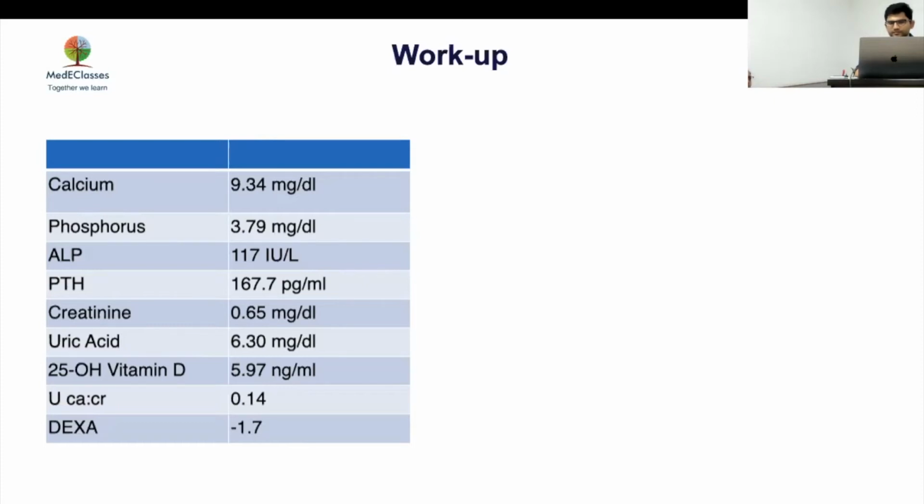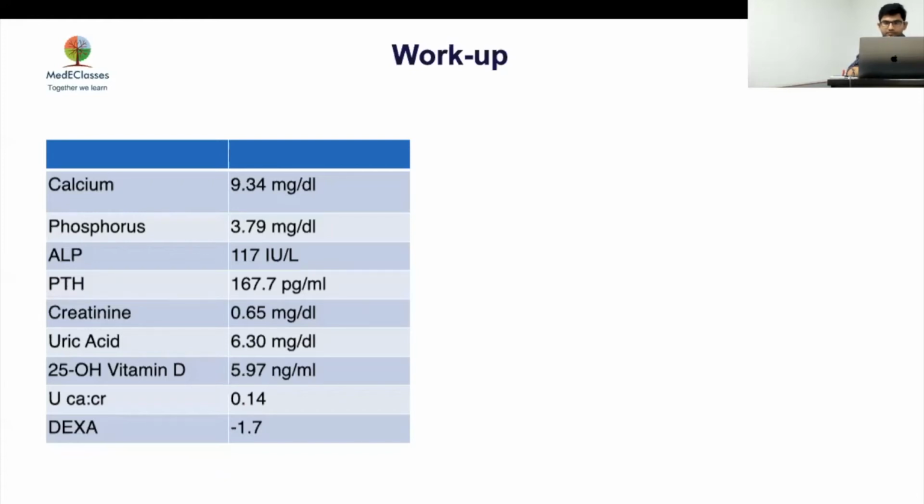So what will this PTH do to urinary calcium? It will conserve. It will conserve. So this hypocalciuria at 9.34, if you had hypoparathyroidism, there would be hypercalciuria. So this PTH is actually helping it out. So something new might have happened, which dropped his serum calcium and dropped his urinary calcium and increased PTH. Now what can that be? Something which causes masking of hypercalcemia, masking of hypercalciuria, and a rise in PTH level. Vitamin D deficiency, which is a very, very obvious cause.